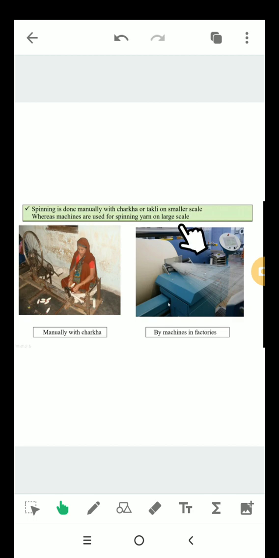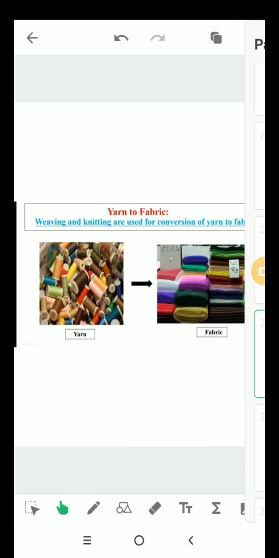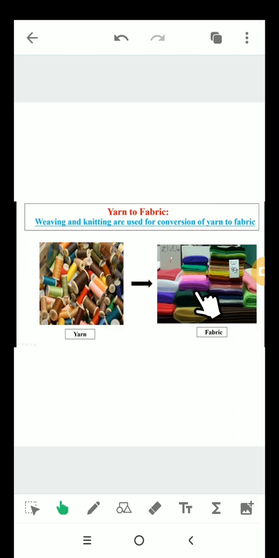Now, let's see how yarn is converted into fabrics. Weaving and knitting are used for conversion of yarn to fabric.